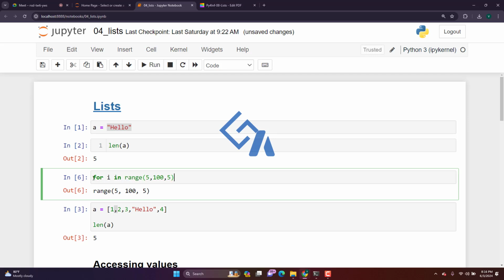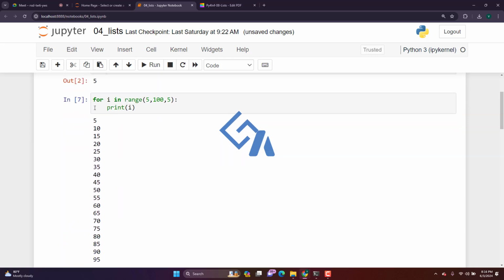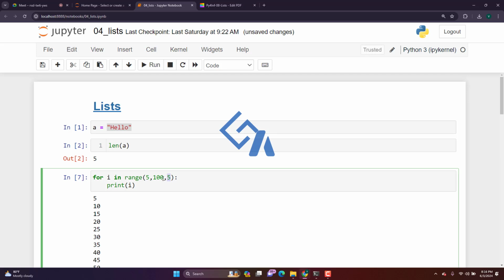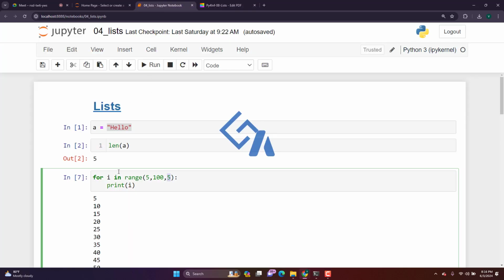We can verify this with the help of print i. So 5, 10, 15, 20, 25. All of these get incremented by 5. This is the range function in Python. First is the start index, then the end index, then the increment. If you don't give the increment, by default it will increase by 1. So the range function always returns a list. If you want to see them one by one, you can do it like this, or print the function directly.